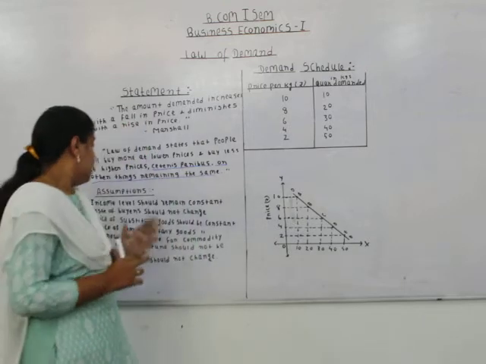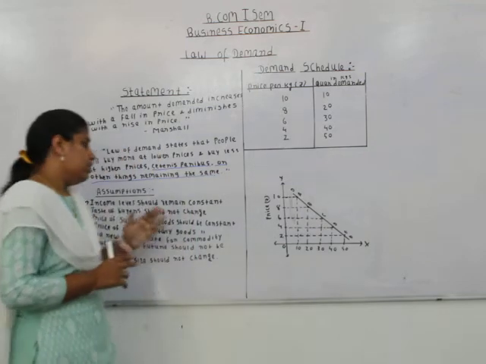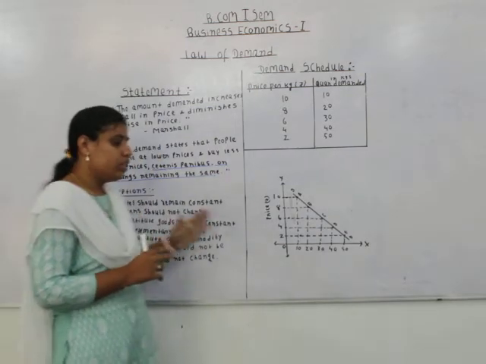Therefore, it says that income level should remain constant for the law to become operational. The next one is that taste of buyers should not change.